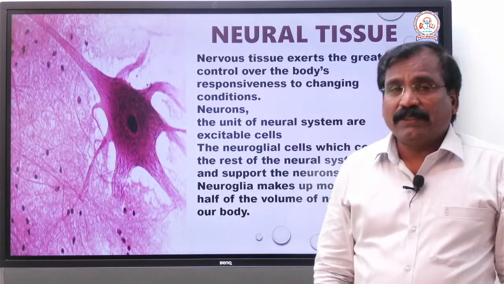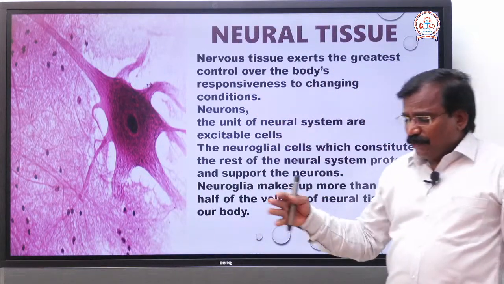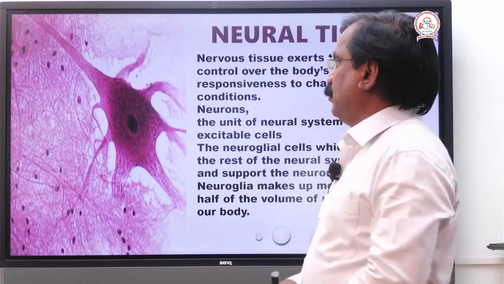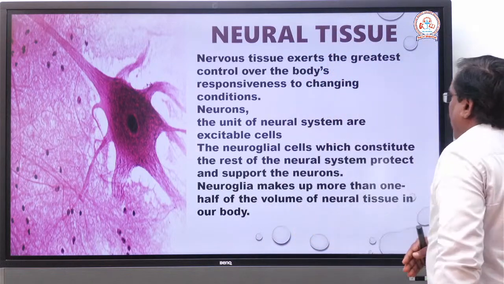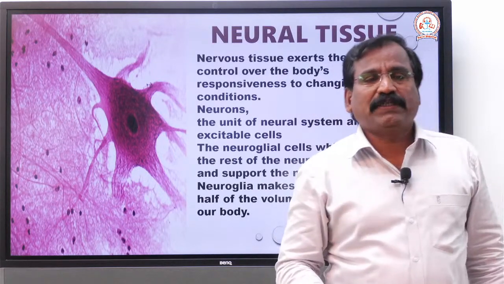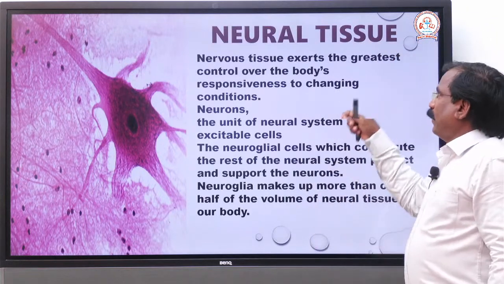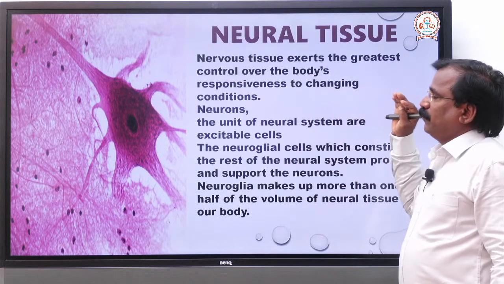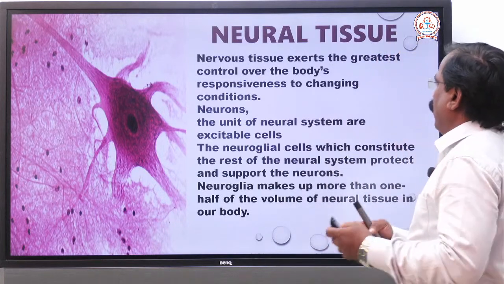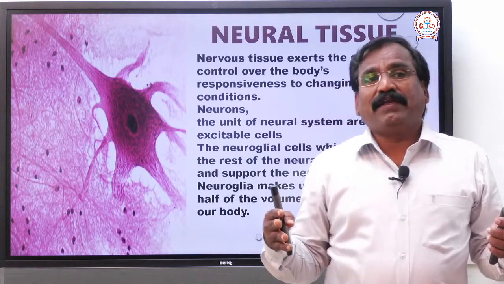Next is a tissue in our body, the neural tissue, or nervous tissue. Our nervous system is made up of the nerve cell. The structural and functional unit of the nervous system is the nerve cell or neuron. That nerve cell forms the neural tissue, and it is found only in the nervous system.